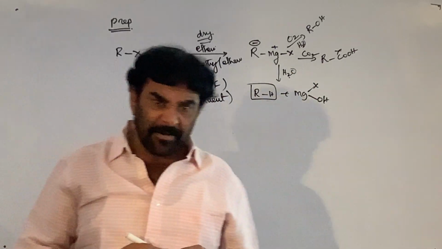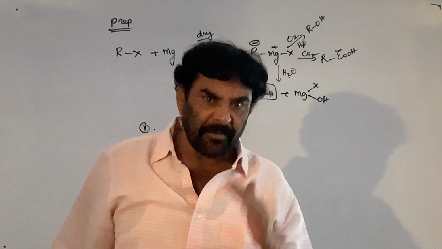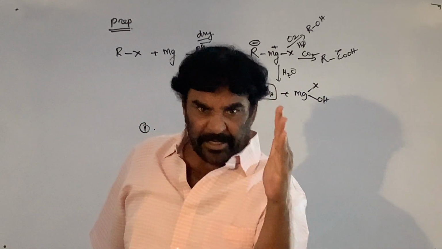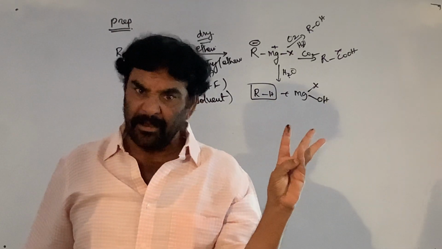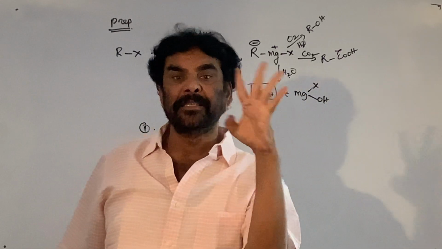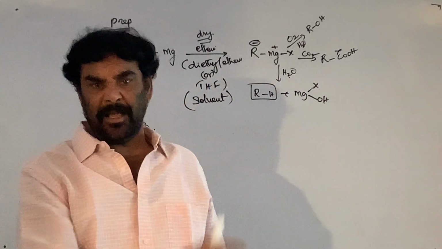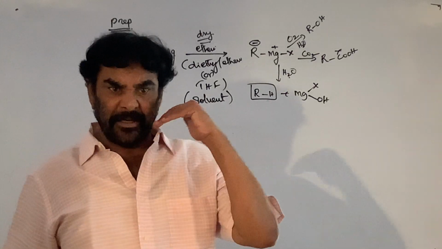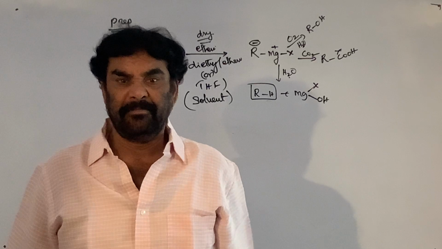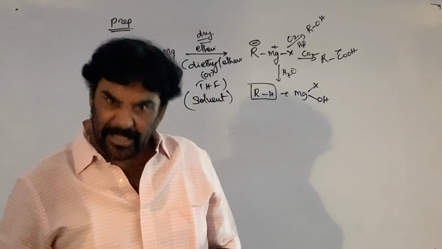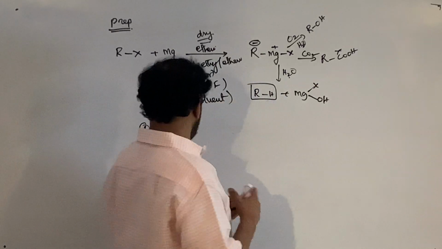So we should keep this material away from contact with air, which contains oxygen, carbon dioxide and water vapor. We should not allow the Grignard reagent to come into contact with the air. So if you take the ether, the reagent is soluble, and the product is also soluble.